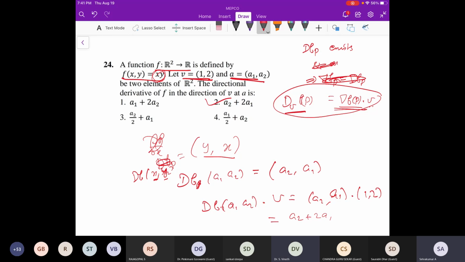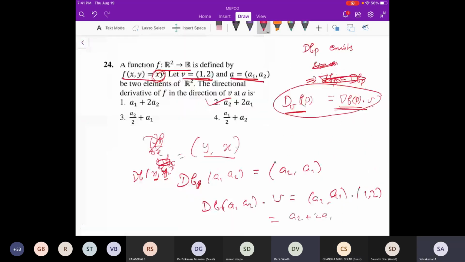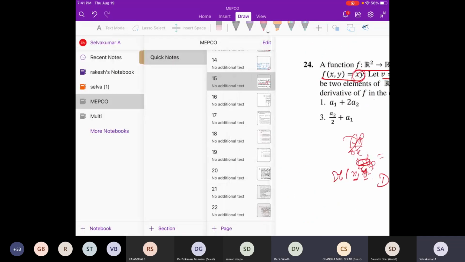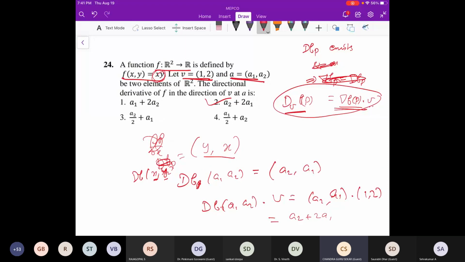Sir, in vector calculus, the directional derivative in the direction of v normally means del f dot v divided by the modulus of v, a unit vector. Yes, a unit vector means the vector norm is one, like on the unit circle. But here it is not on the unit circle. So here also do you have to divide v by its modulus?